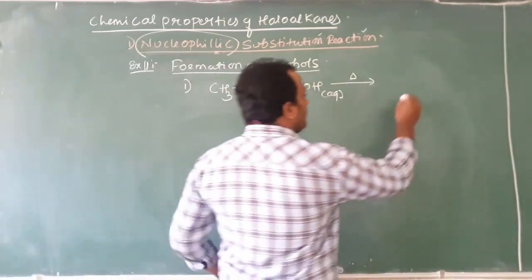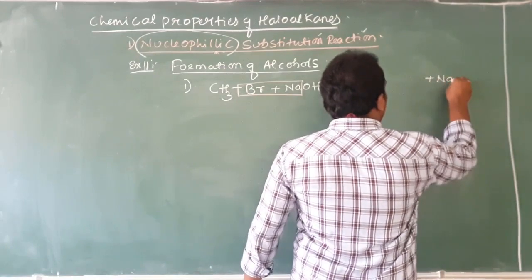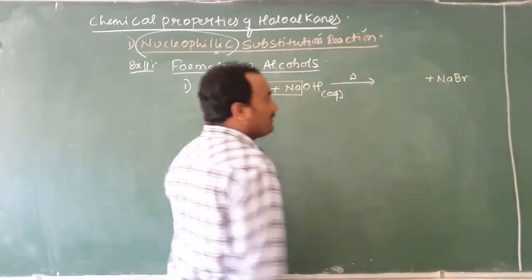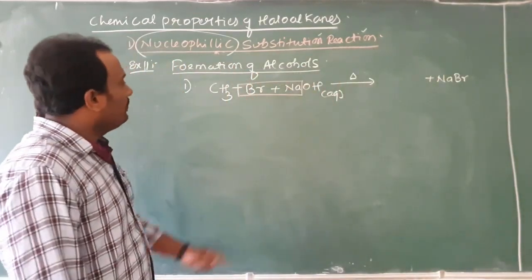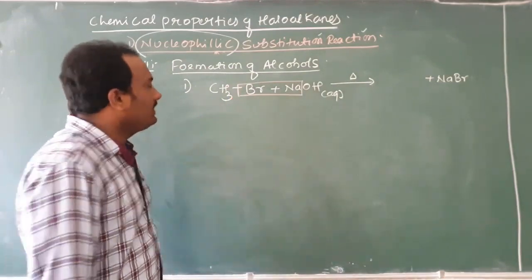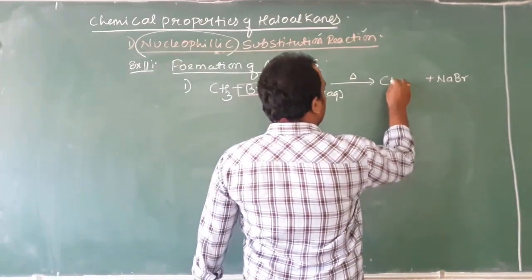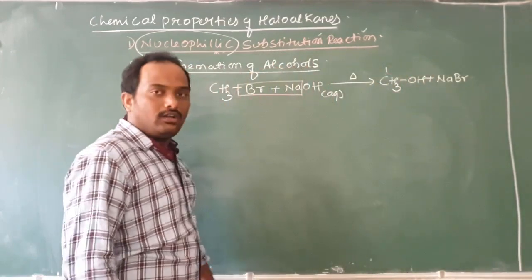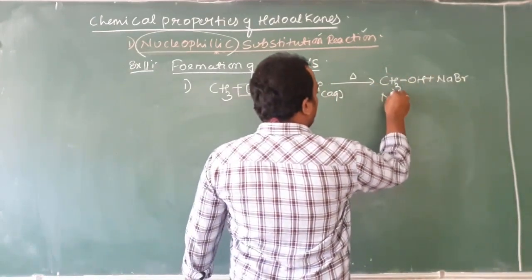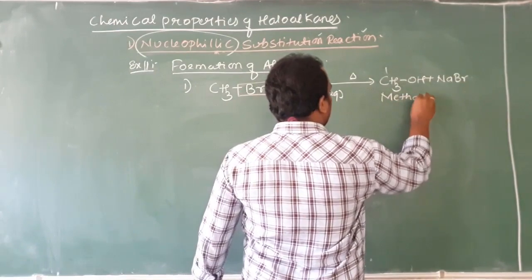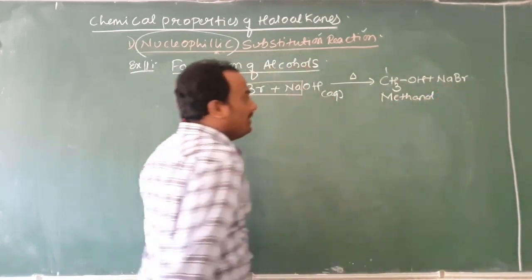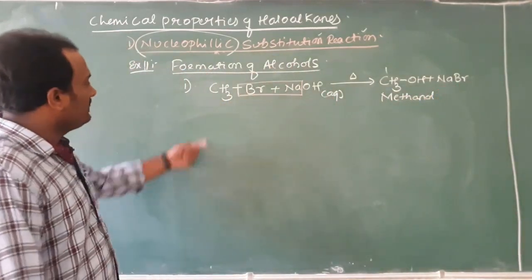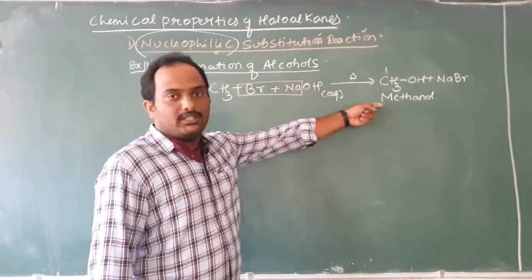Therefore, I write that product first, plus NaBr eliminated. In place of bromine, what is substituting? OH minus nucleophile will come and sit. Therefore, the product formed is CH3OH. The alcohol containing one carbon atom is derived from methane. The ending E is replaced by OL, therefore the name is methanol. Am I right or not? This is methyl bromide forming methanol.